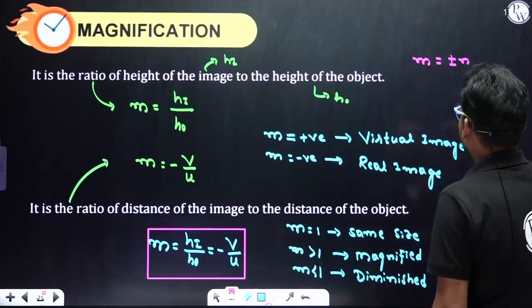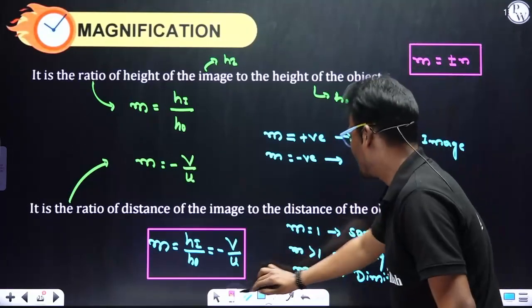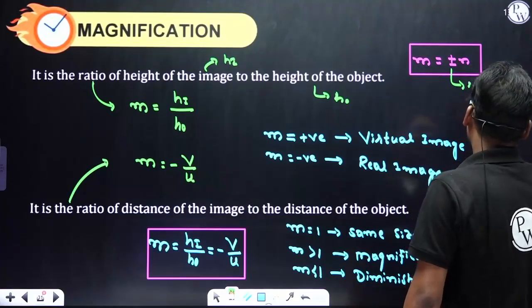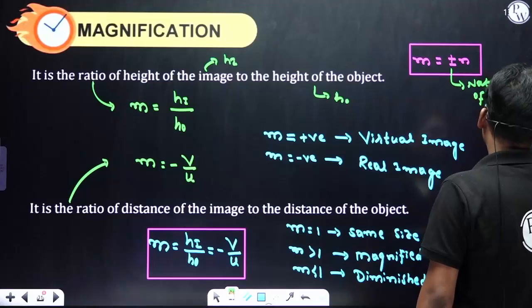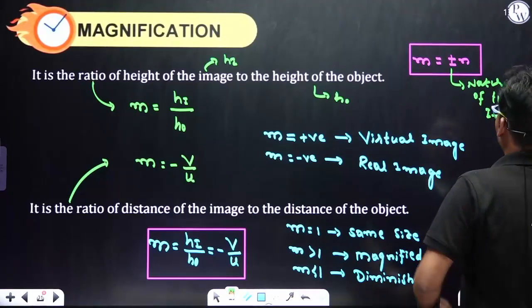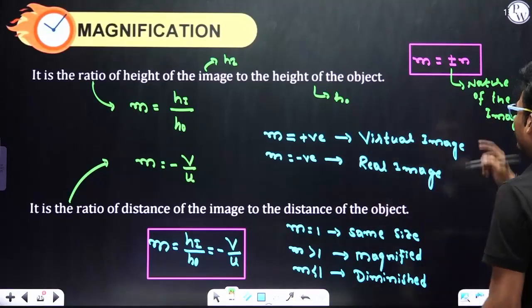Plus or minus n. Plus or minus indicates the nature of the image. So if m is positive, that indicates a virtual image. If m is negative, that is a real image.